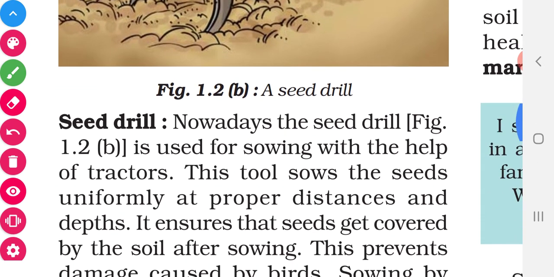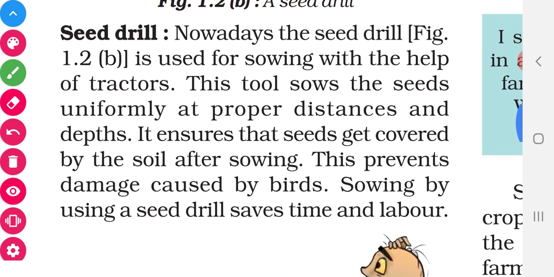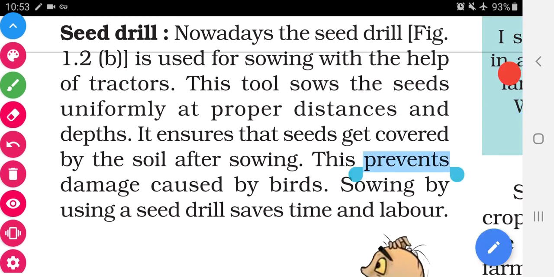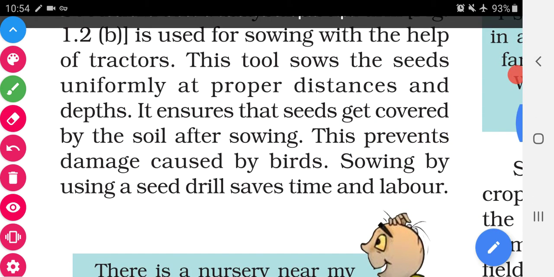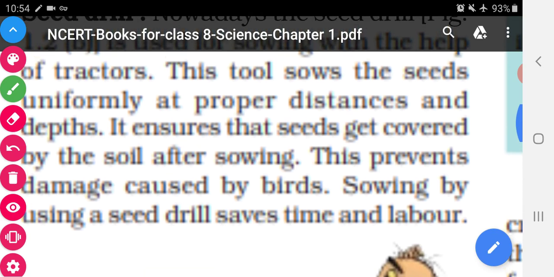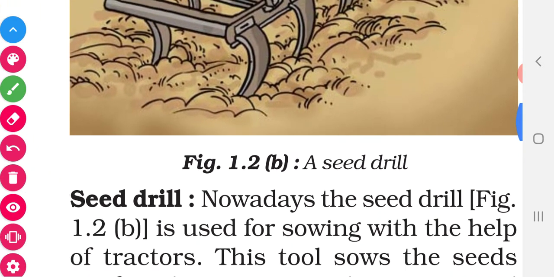In the seed drill, they do sowing with the help of tractors. They fill the seeds and they sow.